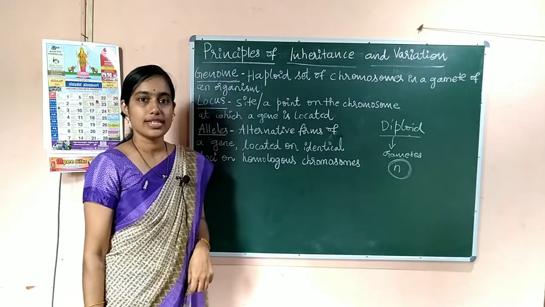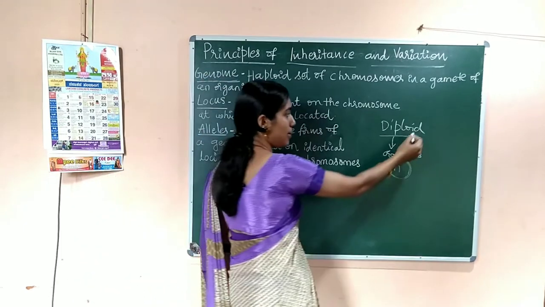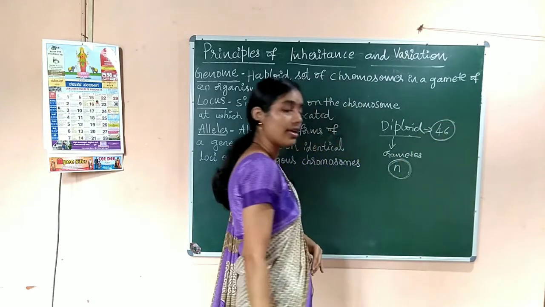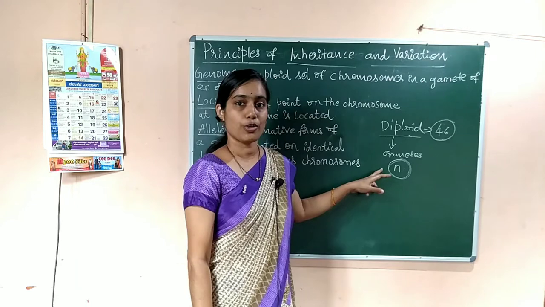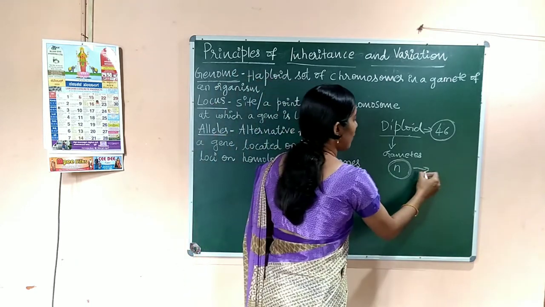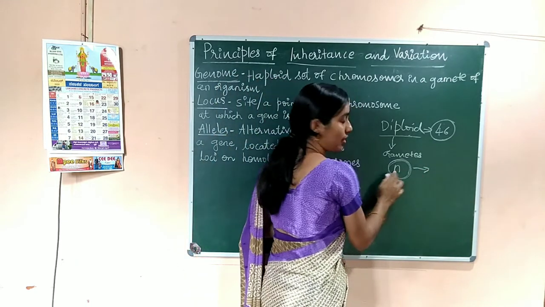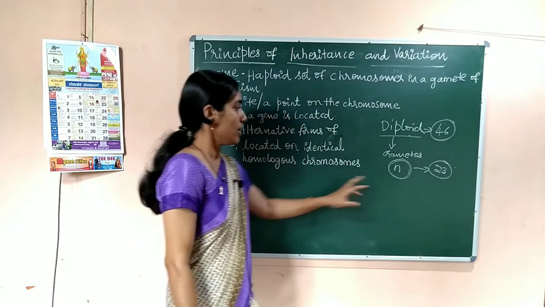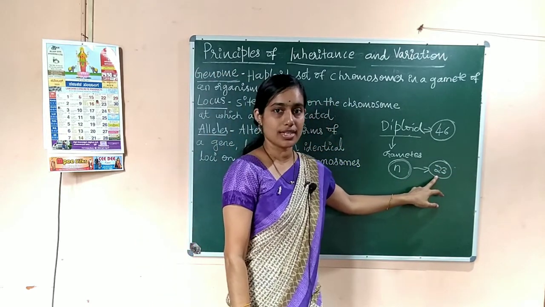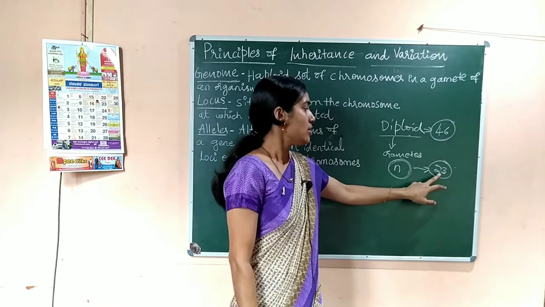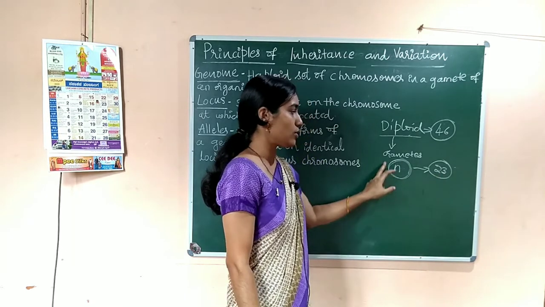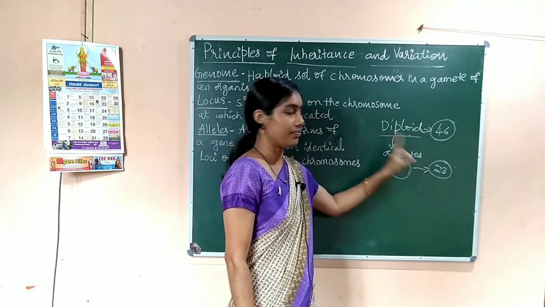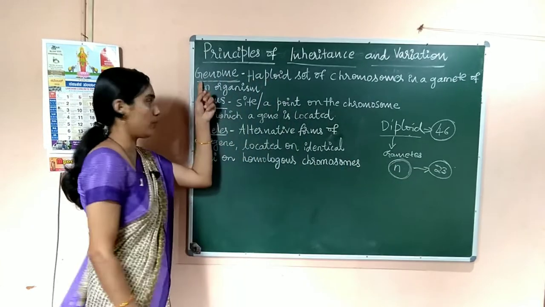If you consider the human being, we are diploid and have 46 chromosomes in total, but the gametes produced by the human have only n number, that means 23. So what is meant by genome? Now this 23 is the genome. So genome is the haploid set of chromosomes present in the gametes of an organism.